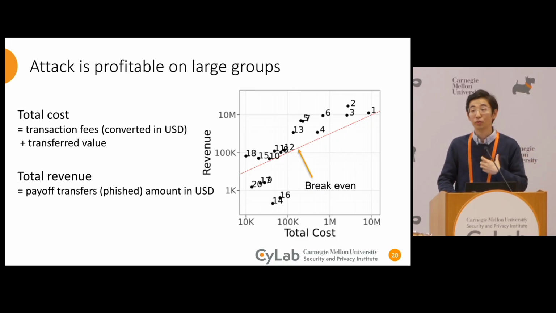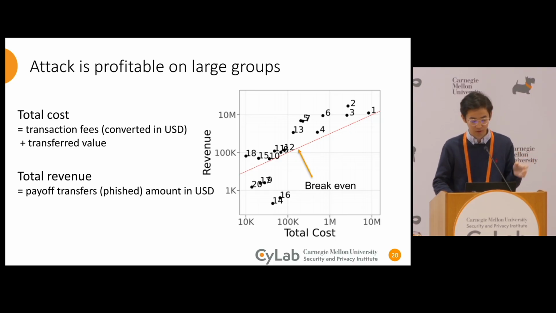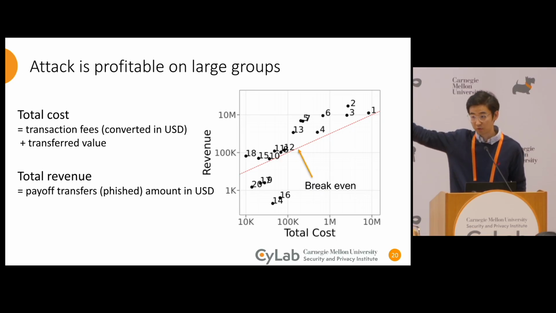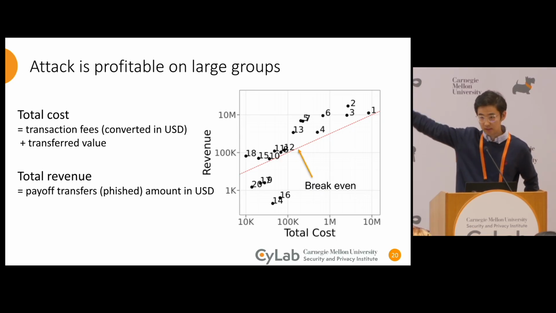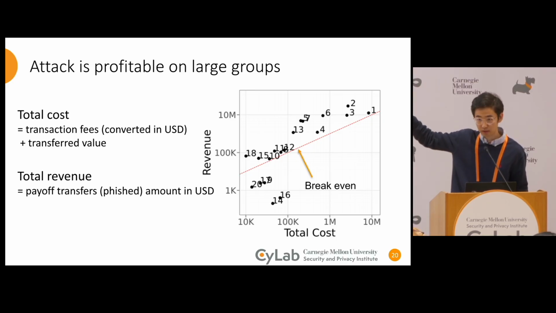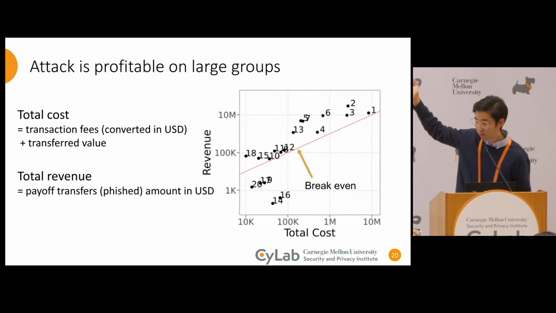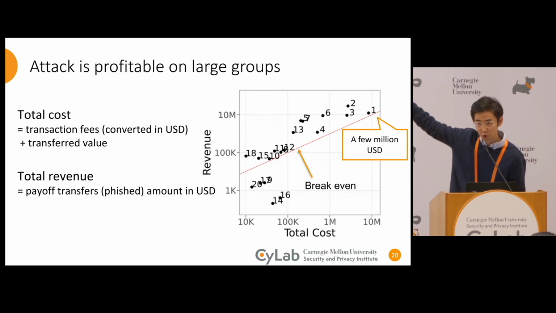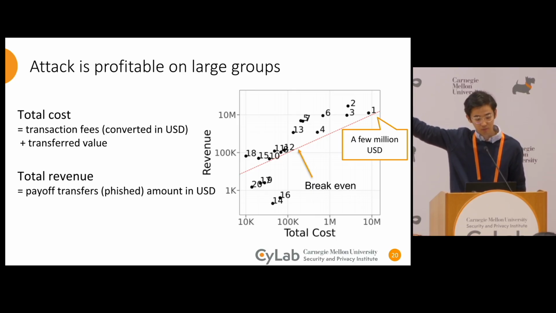But we wanted to know who is actually profiting the most. So we looked at the cost and revenue. In this figure, the x-axis is the total cost, which is the sum of transaction fees for poisoning transfers plus the value transferred to the victim. And the y-axis is the sum of payoff transfers. Each data point represents one attack group, and the number is the ranking by size. And you can see that group 1 actually invested a few million US dollars just for poisoning transfers.